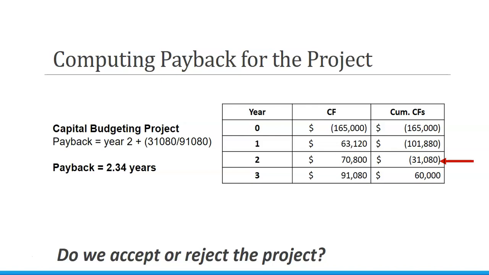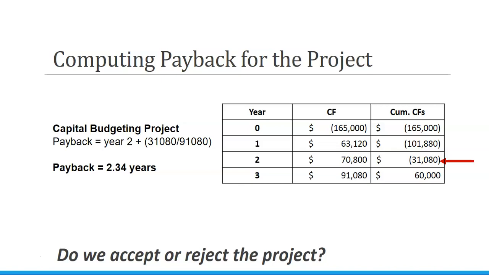So we're still looking at this project that cost $165,000 in year 0. In year 1, we have cash flows of $63,120. So at the end of year 1, we still need to recover $101,880 of that initial investment. In year 2, we have $70,800 in projected cash flows. So at the end of year 2, we only need to recover an additional $31,080. In year 3, our cash flows exceed the $31,080.